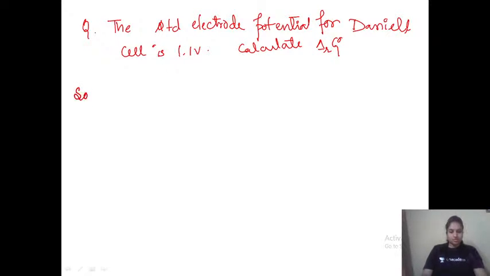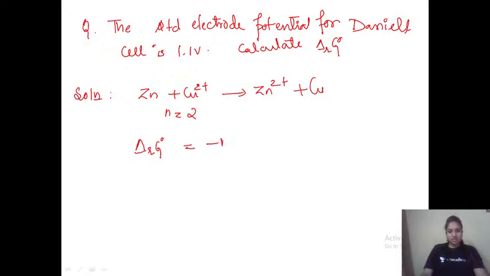Okay, solution for this one. Now it is a Daniell cell. Zn plus copper 2 plus gives Zn2 plus plus copper, right? Number of electrons transferred here is 2. We know the formula is delta R G naught is equal to minus nFE naught cell. Delta R G naught we need to calculate.